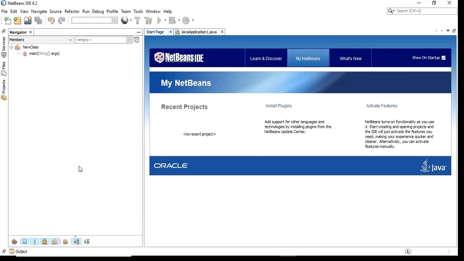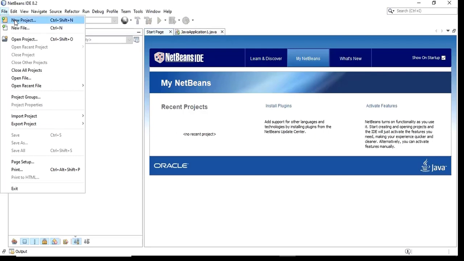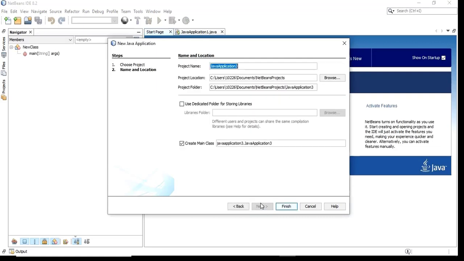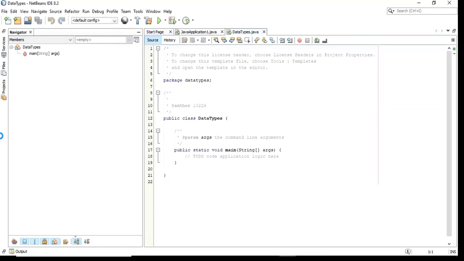Next we are going to learn about data types in Java. So let me go to the file. I'm going to create a new project, Java application, click next. I'm just going to call this one data types. I want to create the main function. Yes, click finish. Good. It has created a project for us with the main function. So just wait, it's loading.